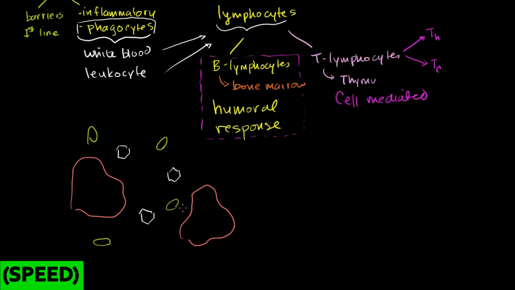Now, if all of a sudden these guys have infiltrated cells, so the cells are now infected with the virus and the virus is using the mechanisms of the cell to produce more, then we have to be a little bit more sophisticated in how we deal with these cells and the viruses, because they're not just going to be floating around anymore. We probably want to just kill this cell, even though it was one of our own, because now it's helping to make viruses, or maybe it's been colonized by bacteria. In either case, you want to kill this, and we'll talk more about that in the cell-mediated response.